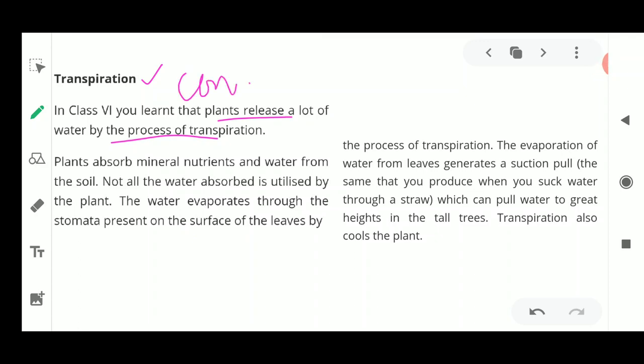Now how this is responsible for the conduction, what is the explanation about this transpiration, and what is the connection between the continuous column and this transpiration, this I will discuss in the next video, children.